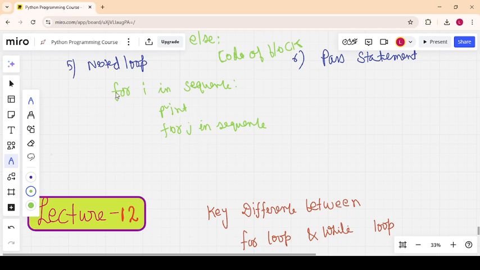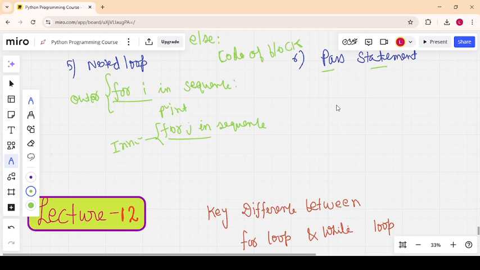Okay, then this is a for loop and this is a for loop. This for loop is within the other for loop. This for loop we say is the outer for loop. This is the inner for loop. I write here outer, inner for loop.